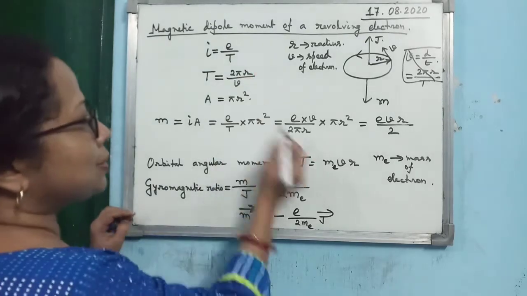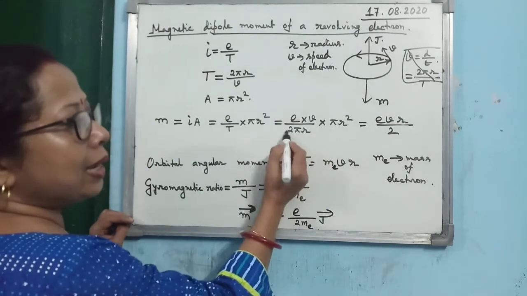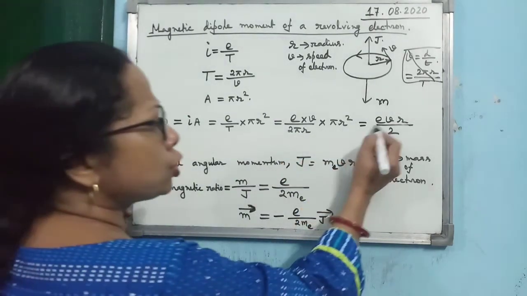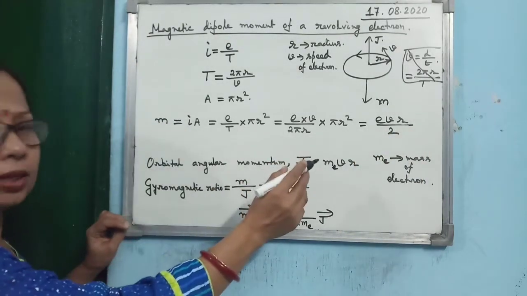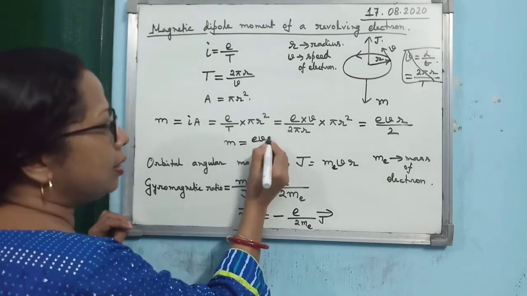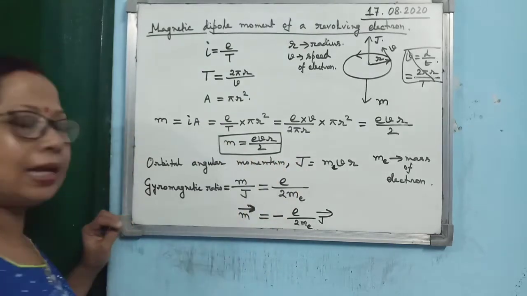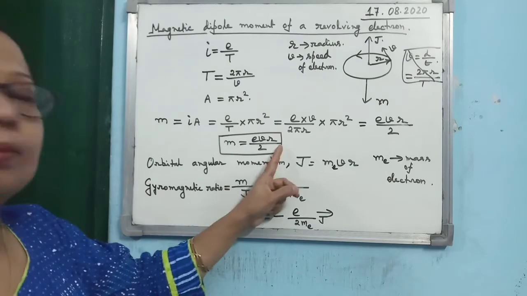Then again you substitute T. So when we substitute T here, v will move up. Then pi cancels, r squared you can cancel. So you are getting evr by 2. So you must remember this relation. Okay, there is space here. I am writing the relation for the magnetic dipole moment of an electron revolving in a circular orbit. It is given by this.